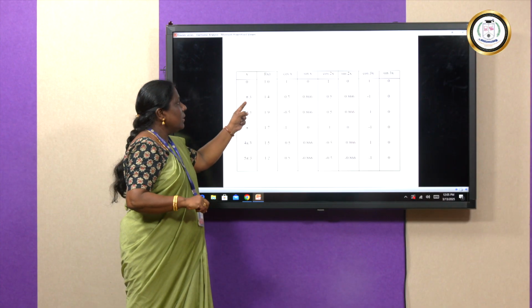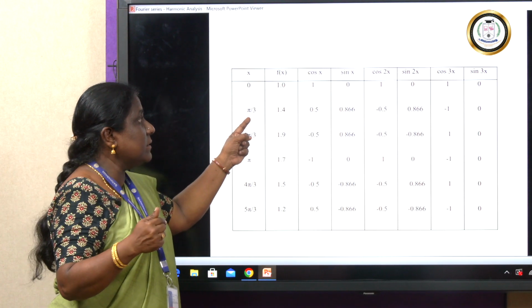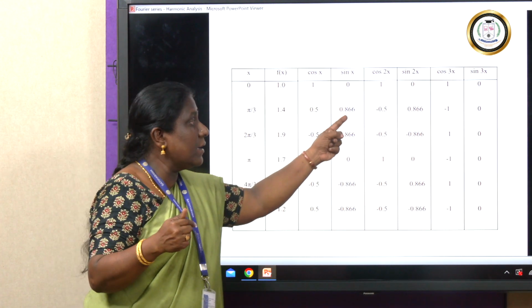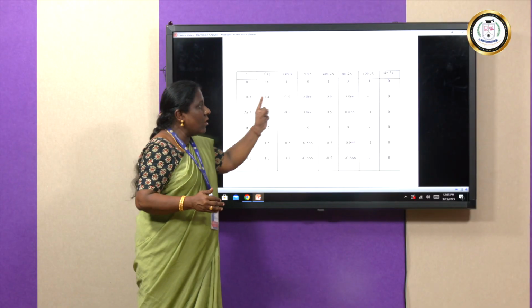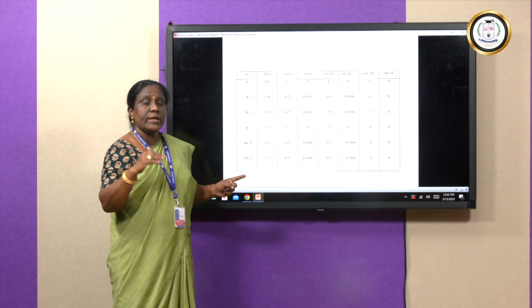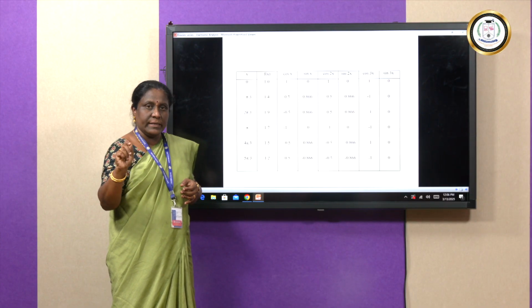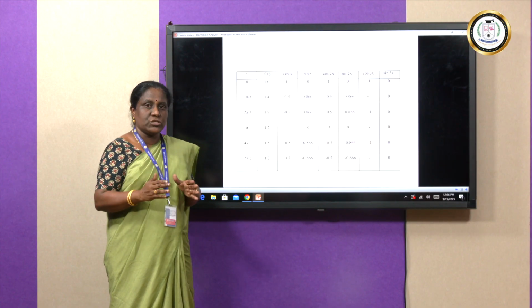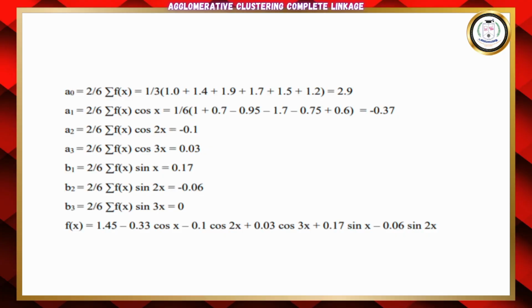Now, in the second row, x takes the next value, pi by 3. So, x equal to pi by 3 means the corresponding cos pi by 3 is equal to half. In similar manner, all the values have been calculated using radians mode. After filling all the entries in this column, we are moving on to calculate the constants A0, A1, A2, A3 and B1, B2, B3 for finding the Fourier series expansion up to 3 harmonics. So, let us go to the next slide, where we are working on all the constants.